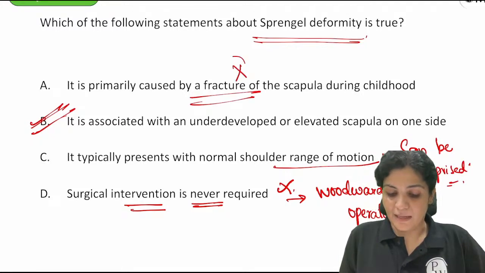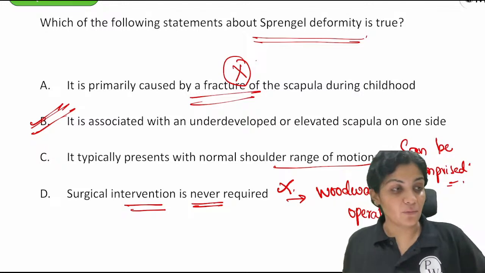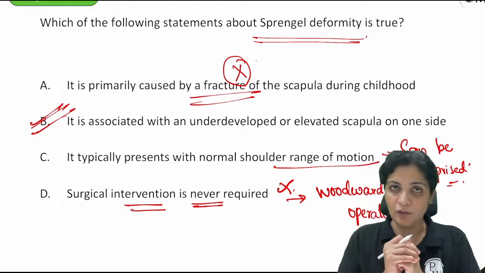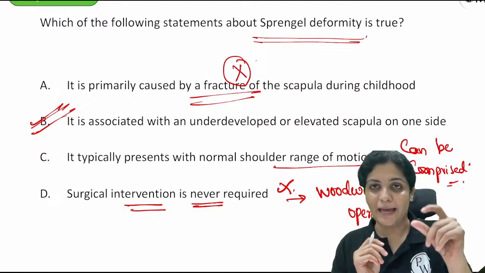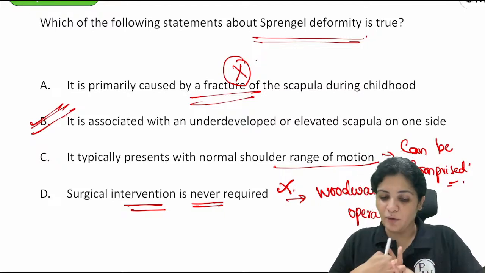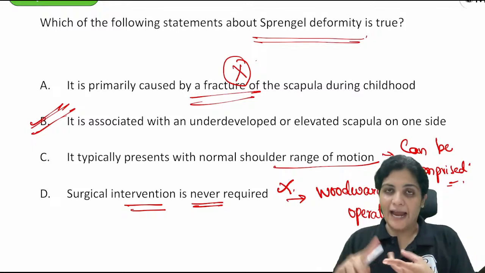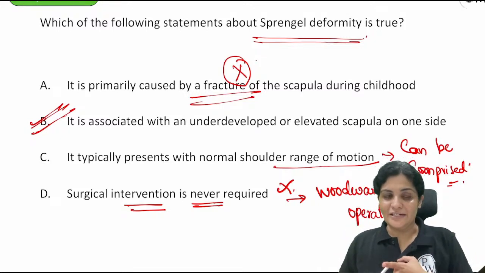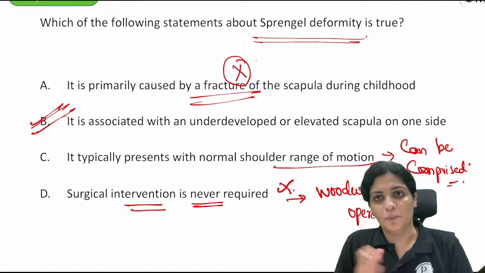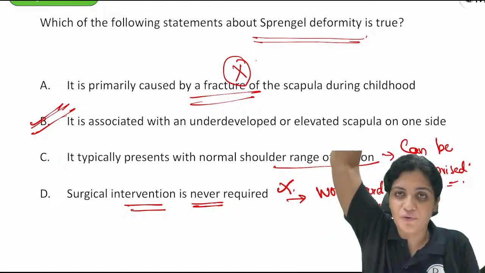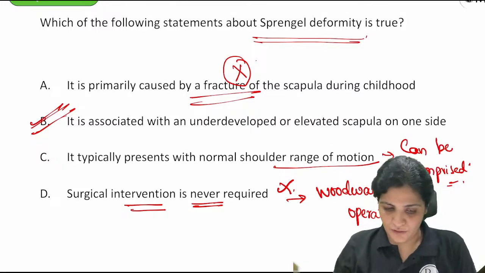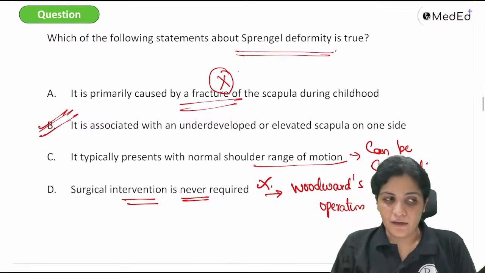Not a fracture of the scapula. So Sprengel's deformity is where you see an underdevelopment or elevated scapula on one side. It is also associated with scapular hypoplasia, so you have to be careful, and this is not a fracture. It should sometimes be treated with surgery, which is called Woodward's operation. They will definitely have a compromised range of movements, because the scapula is used for above-the-shoulder movements, so shoulder movements will be compromised.